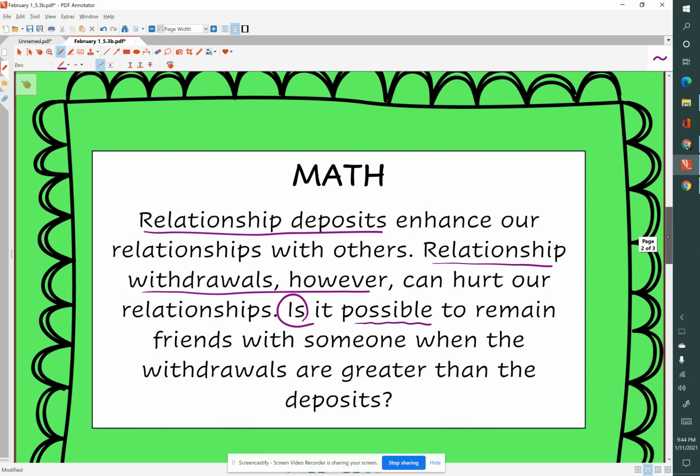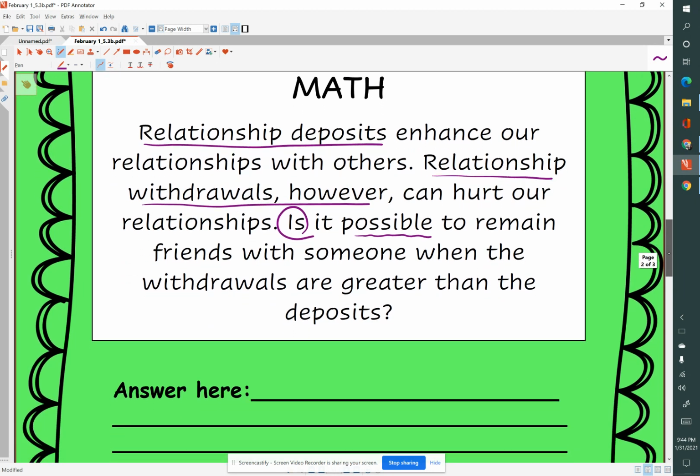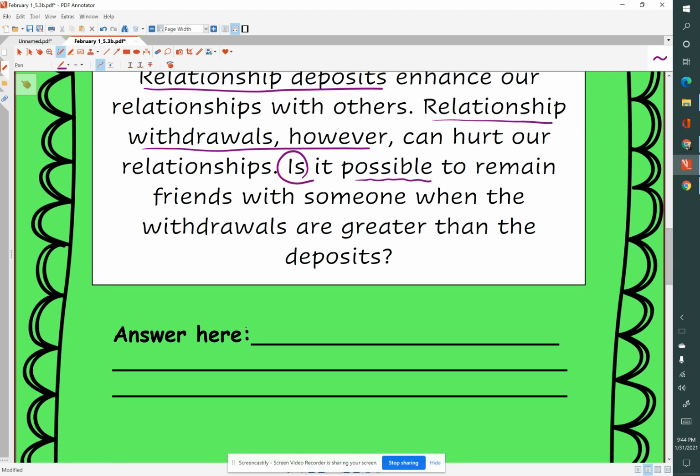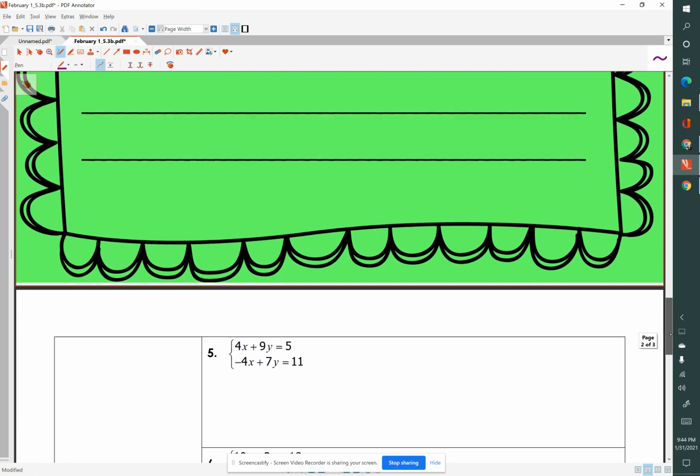So can you work through that? Is having a good foundation in your relationship, whether that's honesty or trustworthiness, enough to survive when there are more withdrawals than deposits? I want you to think about that question and please answer it right here. So we'll get back to our exit ticket in a few minutes.